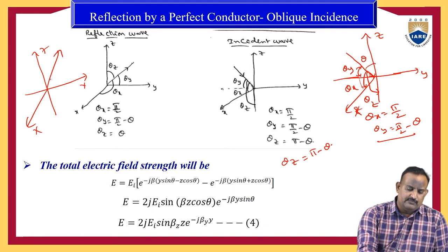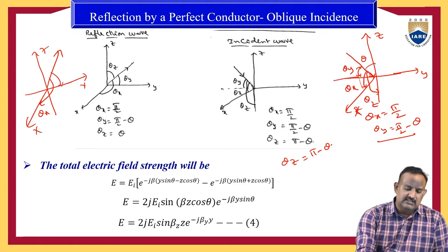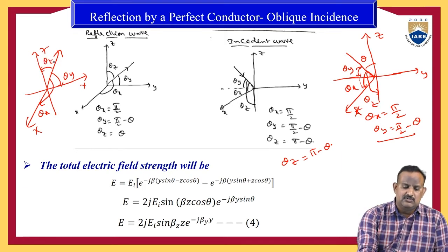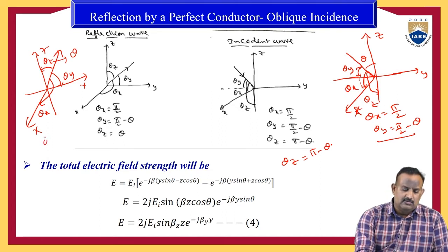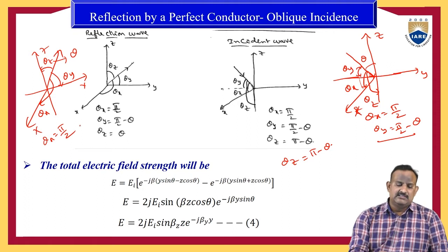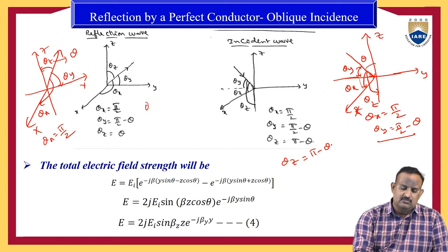From the reflected wave to the x-axis is theta x, to the y-axis is theta y, and to the z-axis is theta z. Let us assume theta z equal to some theta, theta x equal to pi by 2, and the remaining angle is theta y. The total angle is pi by 2, therefore theta y is equal to pi by 2 minus theta.